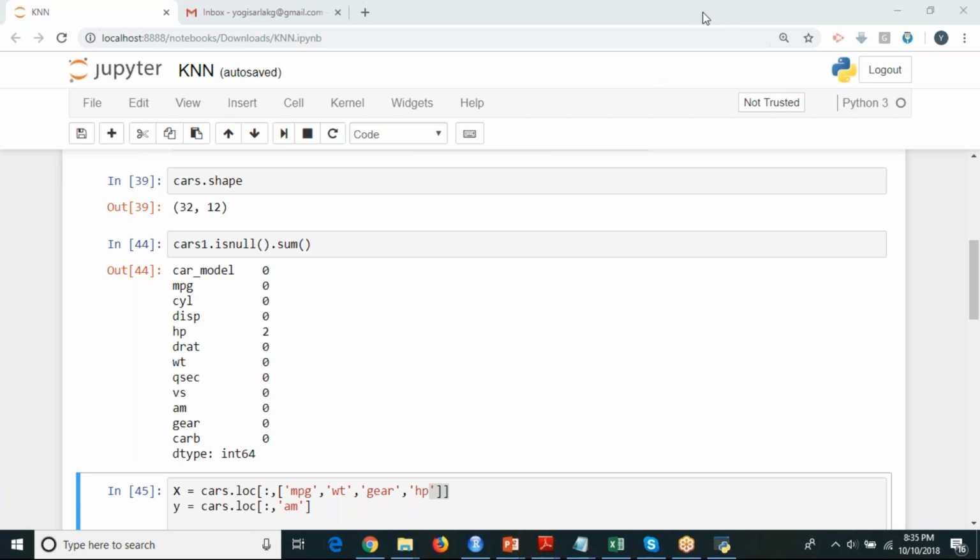You can change it to 20, 25, 30. There's no mandate that you should follow 30 or 25. You can use it as per your requirement.